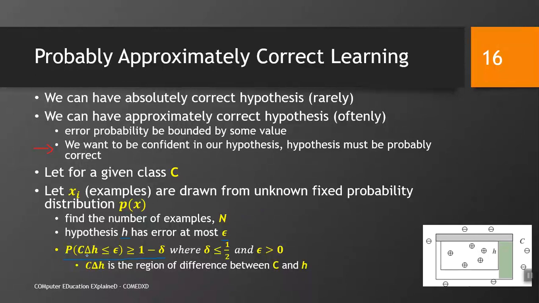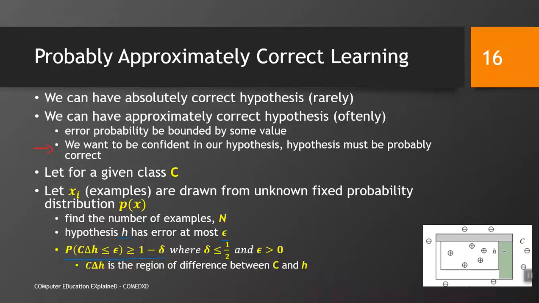Probability of C delta h must be less than epsilon. Epsilon is some error. So, what is C delta h? C delta h is the region of the difference between C and h. So, this is h and this is C. This green area tells us the region.